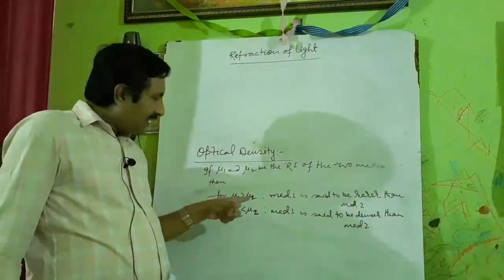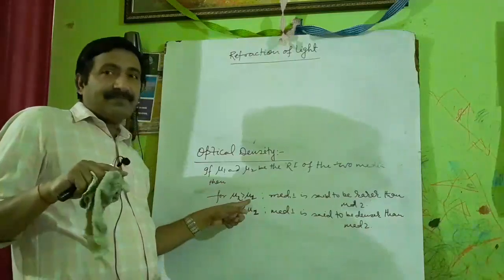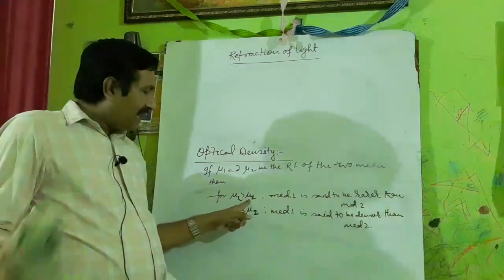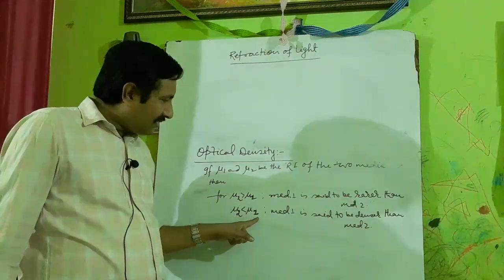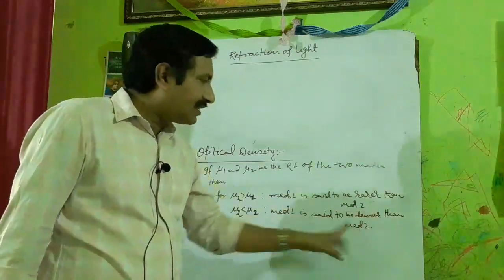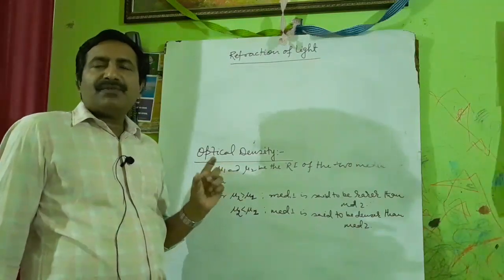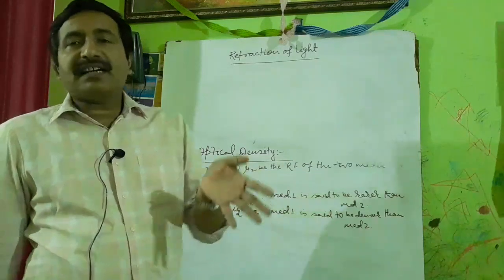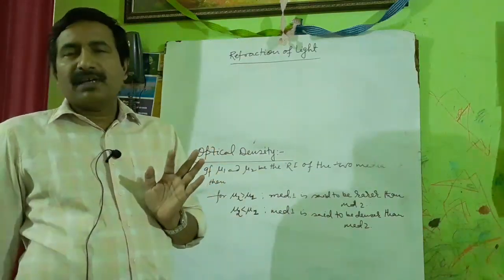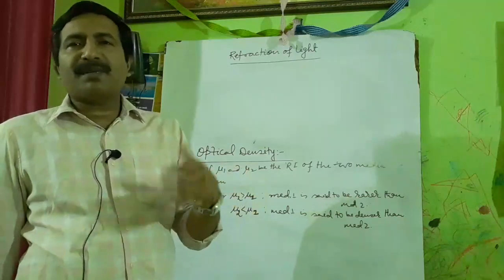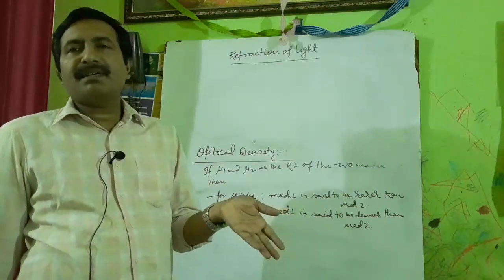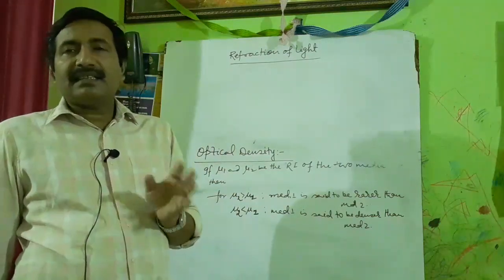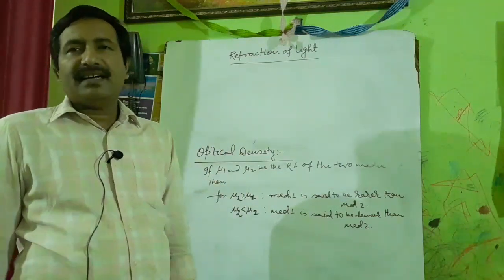What does it mean? If the refractive index is less, then the medium is optically rarer. And for mu2 less than mu1, medium 1 is said to be denser than medium 2. Means if the refractive index is more, then the optical density is more, means the medium is said to be optically denser. If the optical density is less, then the medium is said to be optically rarer.